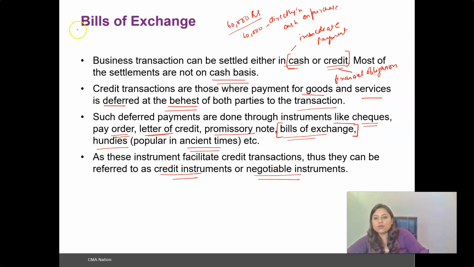So here we determine the nature of the bill of exchange: we can refer to a bill of exchange as a negotiable instrument or a credit instrument.